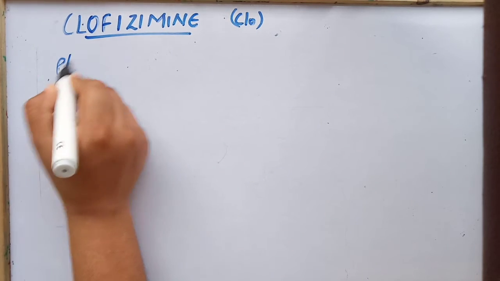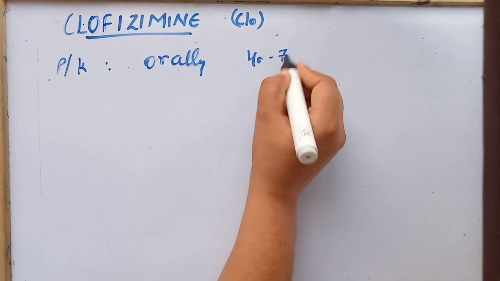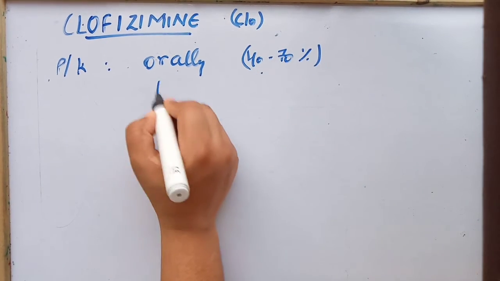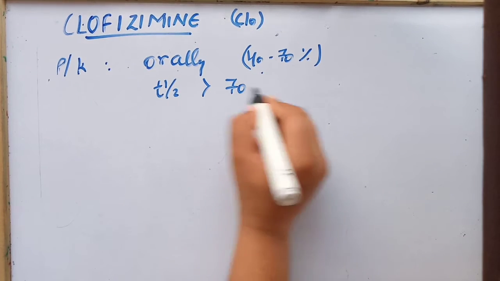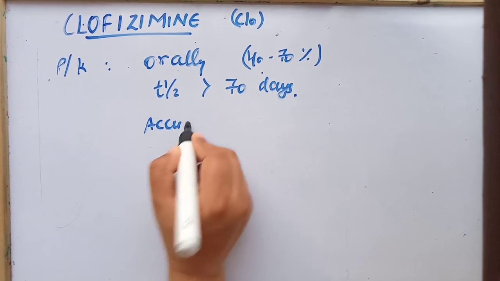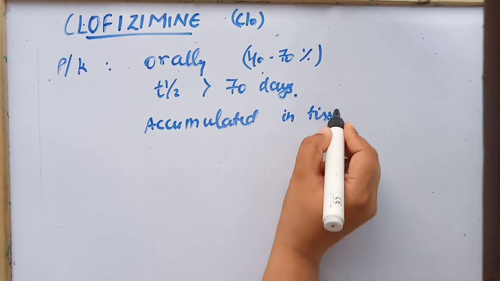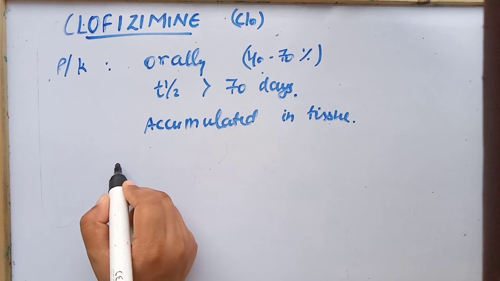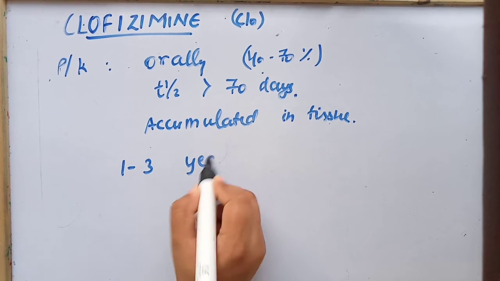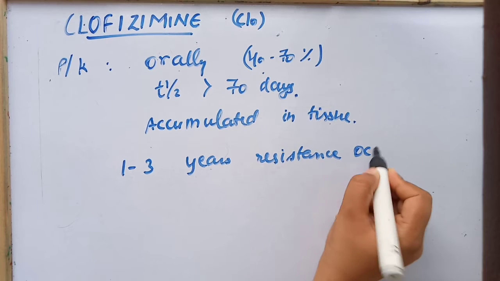If we talk about the pharmacokinetics of this drug, it is orally active, 40 to 70% absorbed, half-life is greater than 70 days, and the drug gets accumulated in fats and tissues, due to which resistance arises early, within 1 to 3 years.